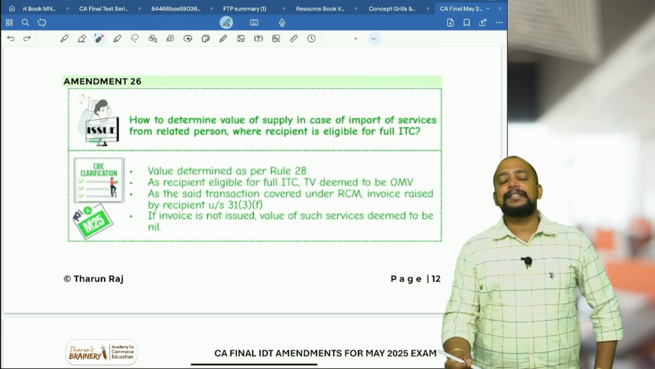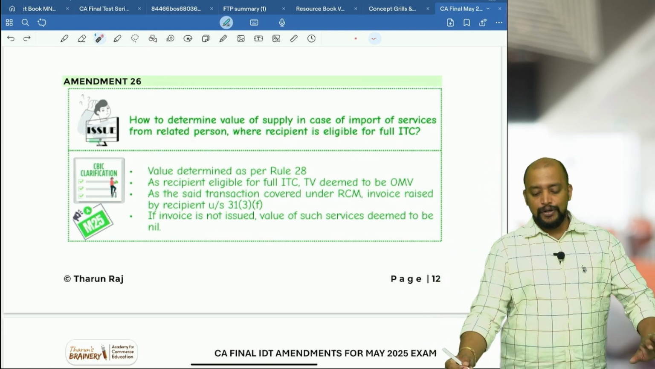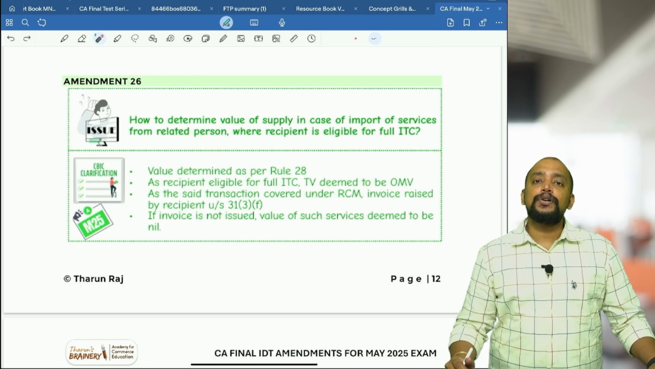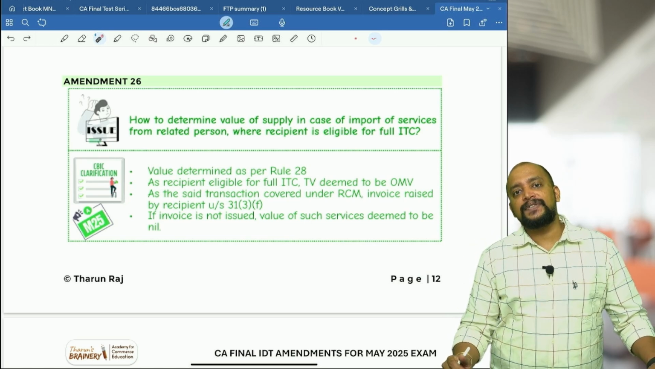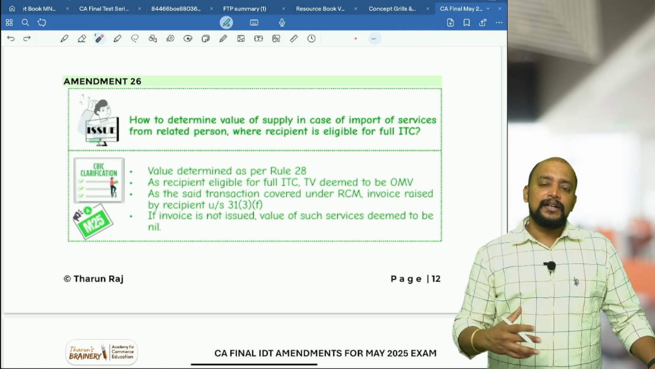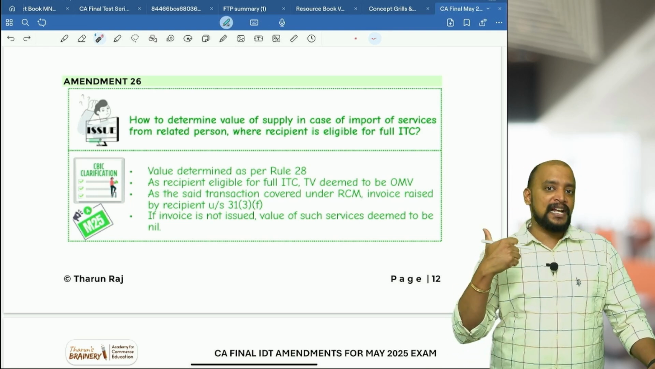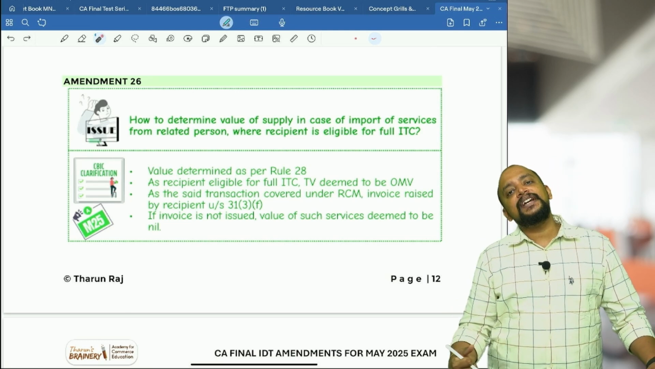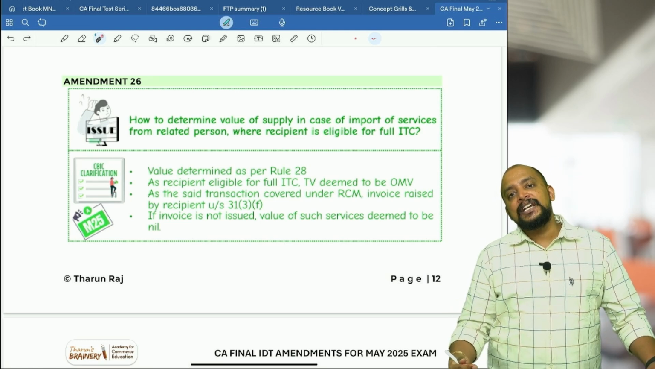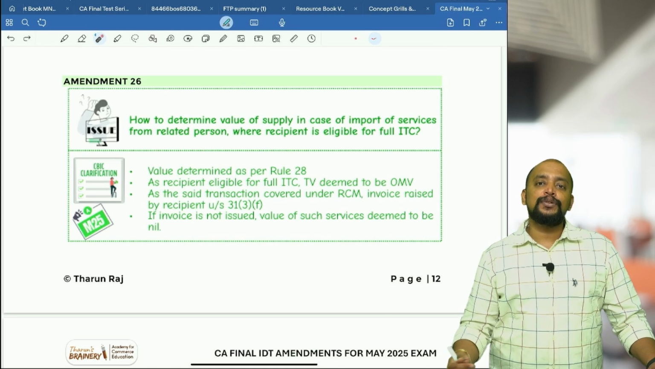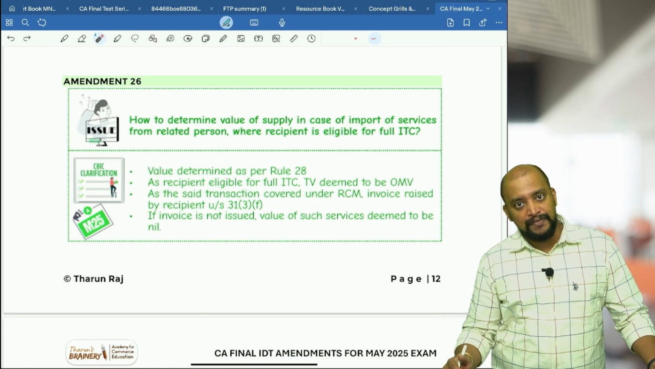where the recipient is eligible for full ITC. So this is also one clarification they are giving. Generally, in case of valuation of supply between related parties, the value will be determined as per rule 28. In that rule 28 we have one proviso. What does it say? If the recipient is eligible for full ITC, then the open market value is deemed to be the transaction value. Okay.